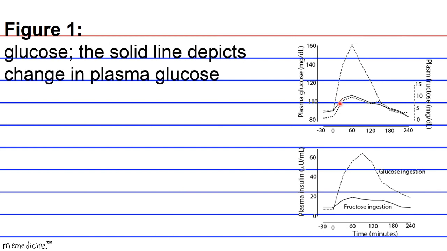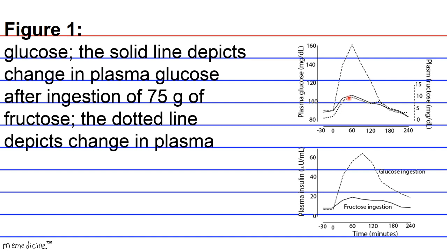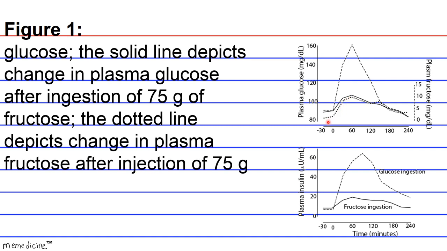The solid line depicts change in plasma glucose after ingestion of 75 grams of fructose. The dotted line, change in plasma fructose after ingestion of 75 grams of fructose.